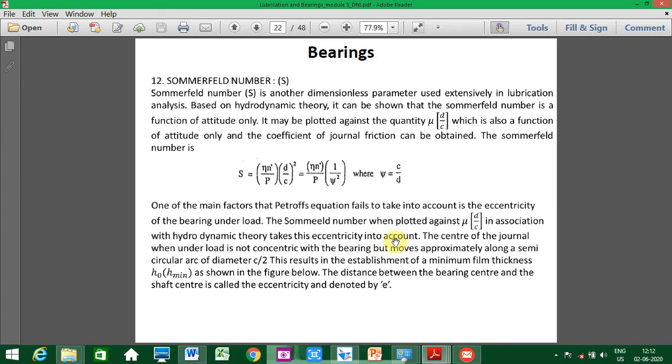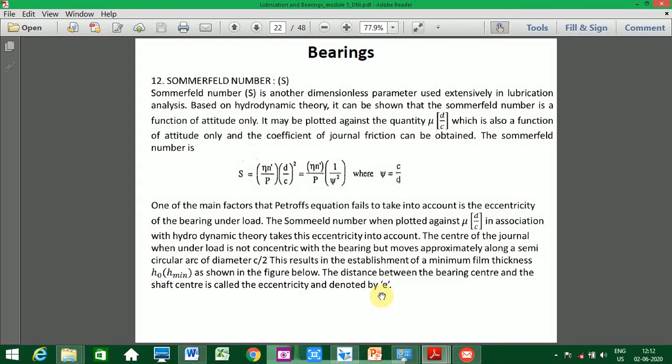The center of the journal, meaning the shaft portion, when under load is not concentric with the bearing, but moves approximately along a semicircular arc of diameter c by 2. This results in the establishment of a minimum film thickness, h naught or h min, as shown in the figure below. I'll show the figure now. The distance between the bearing center and the shaft center is called eccentricity and denoted by E.